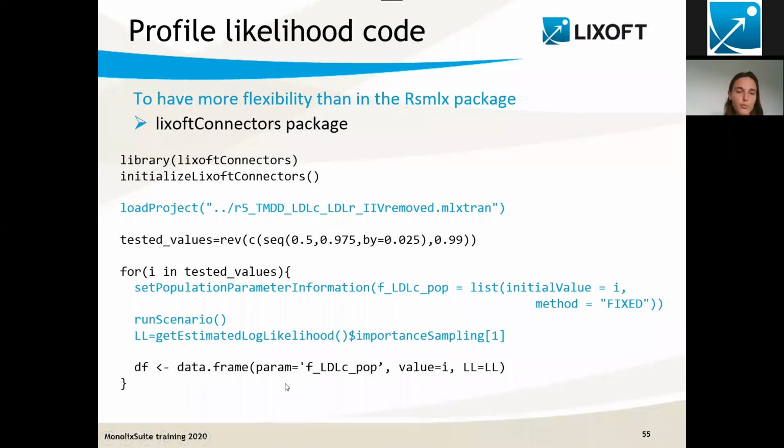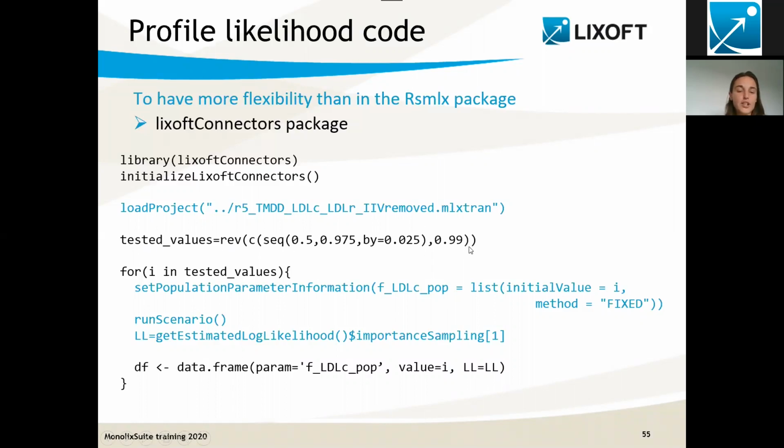And here I've put the small code that I have written. So first, I'm going to load the library. Then I initialize the Lixoft connector. This means that I will connect the R session to the Monolix Suite installation. That's how R will be able to use Monolix in the background. And then the first step is to load my reference Monolix project with the extension .mlxrun.